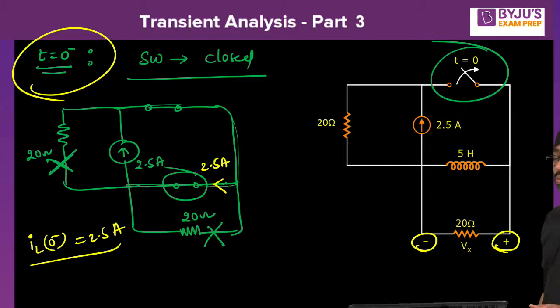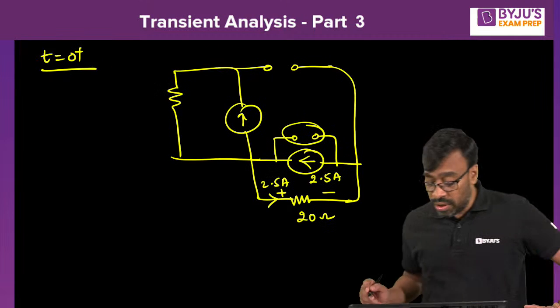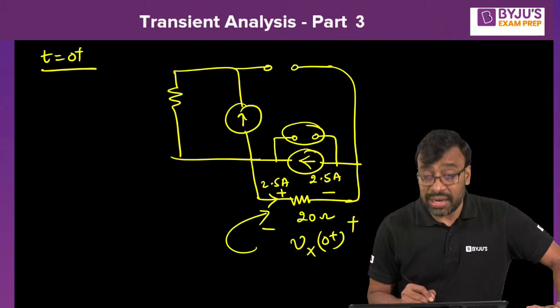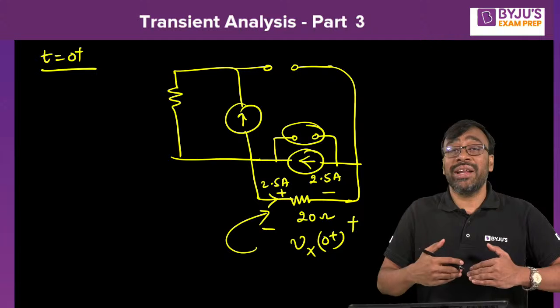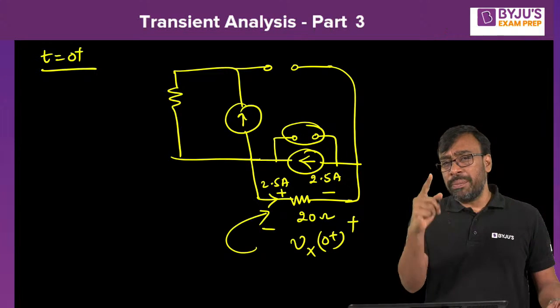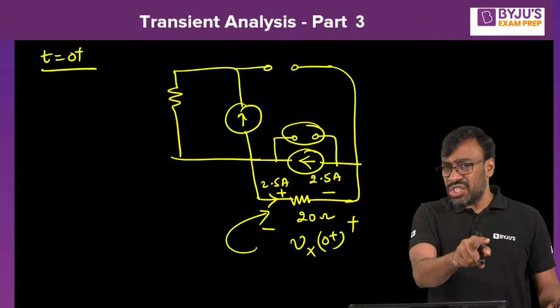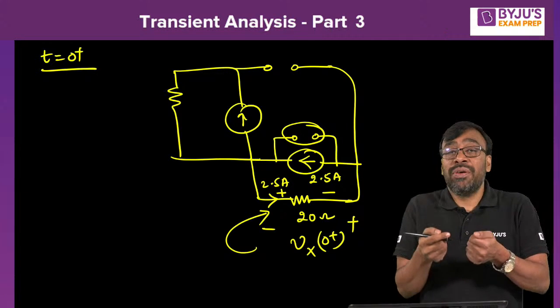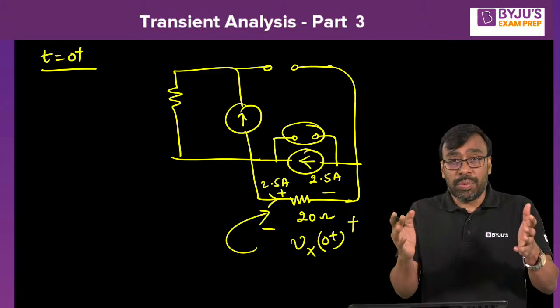Therefore, it is asked minus plus polarities Vx of 0 plus. It is exactly opposite to the actual polarities. Desired polarities are opposite to the actual polarities. Actual polarities are based on the direction of the current flowing through the resistor. Desired polarities are how you are measuring with the help of your voltmeter. That's it. Desired polarities you can call it.